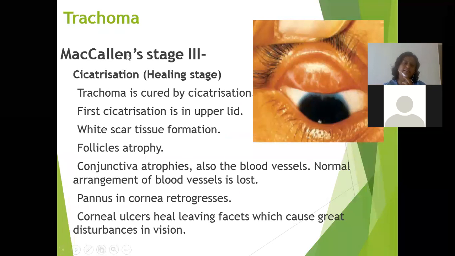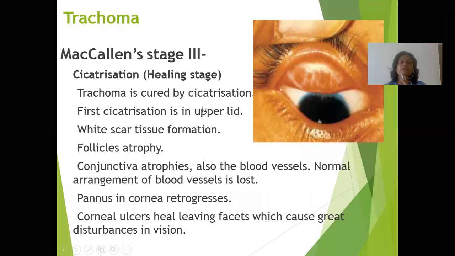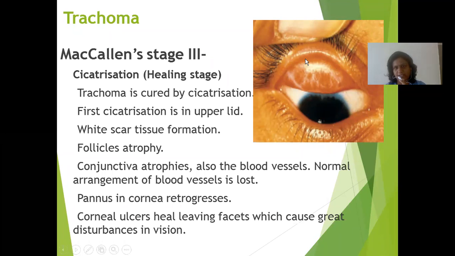Then, according to the MacCallan's classification, stage 3 is the cicatrization, that is the healing stage. In this, trachoma is cured by cicatrization. So in this diagram, we see how the healing stages occur in trachoma. First, cicatrization is in the upper lid, then there is white scar tissue formation. And follicles atrophy. The conjunctiva atrophies, also the blood vessels. The normal arrangement of the blood vessels is lost.